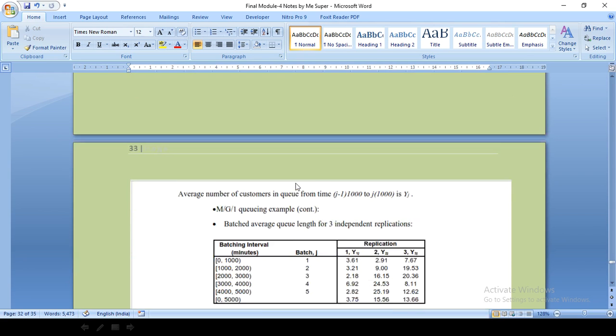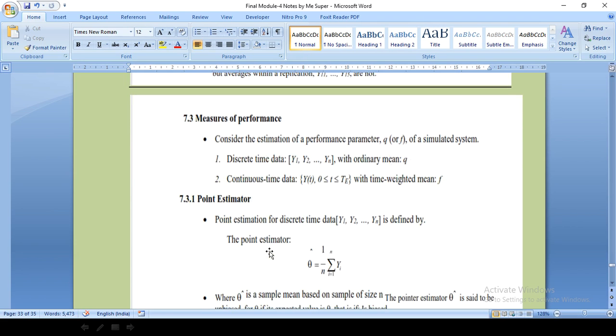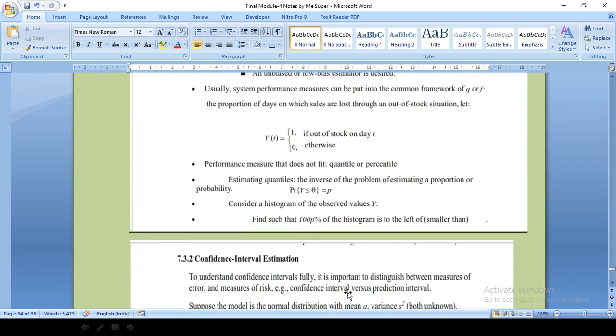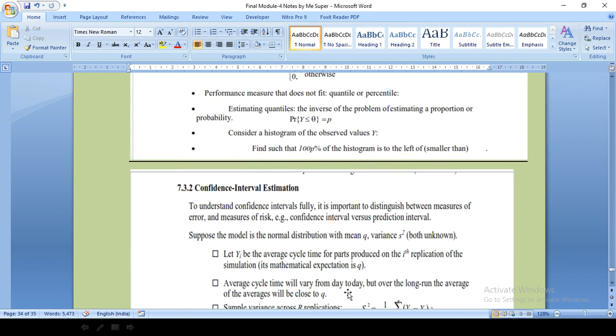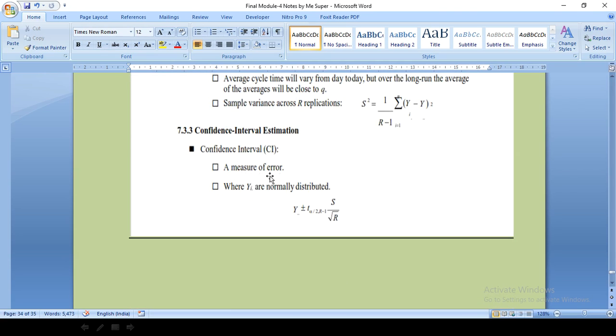For measures of performance, consider the estimation: there are point estimators and confidence interval estimations, with a measure of error and the normal distribution.